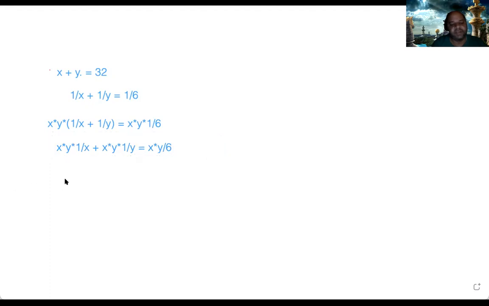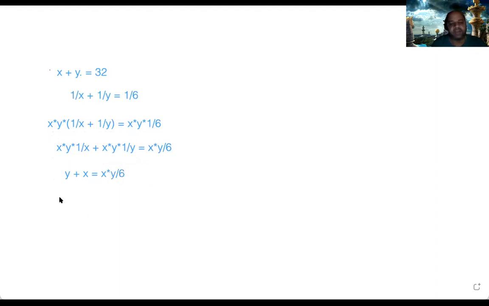That is what this means. Now here 1 by x and x will cancel each other. So what will remain is y. So that is y plus x is equal to, the other side, x into y into 1 by y. 1 by y and y will cancel each other. So what will remain is x. That's how I got y plus x is equal to x into y divided by 6.